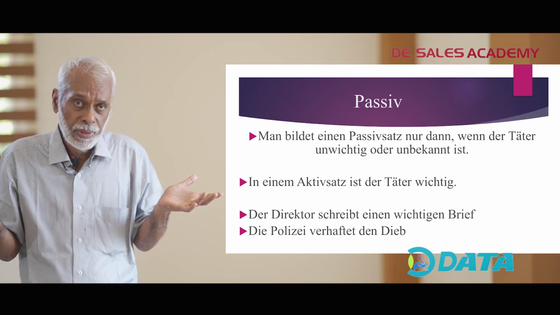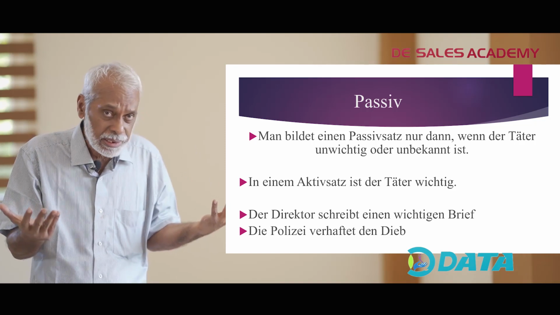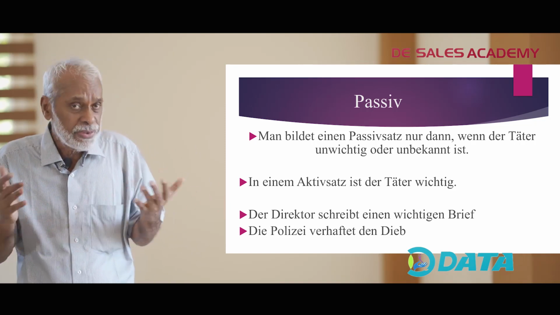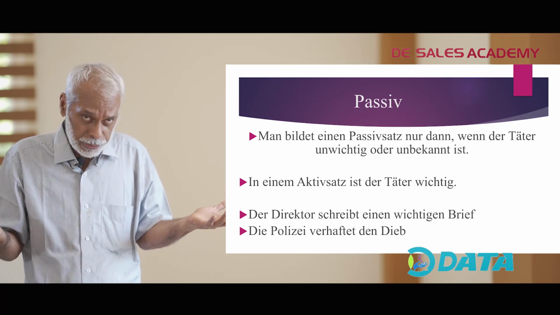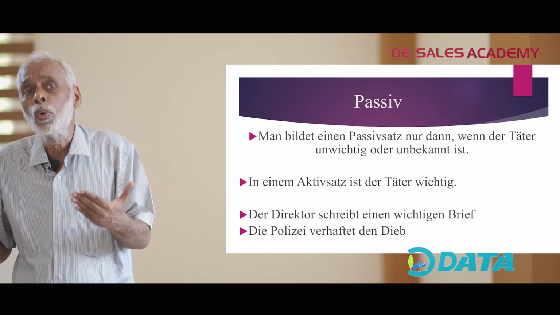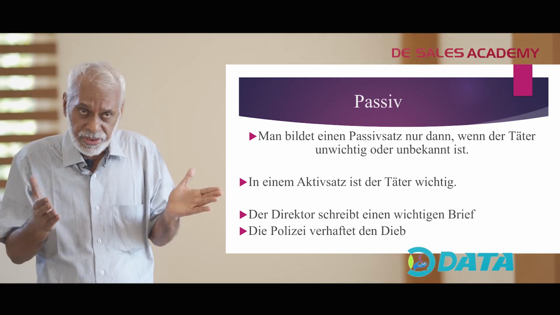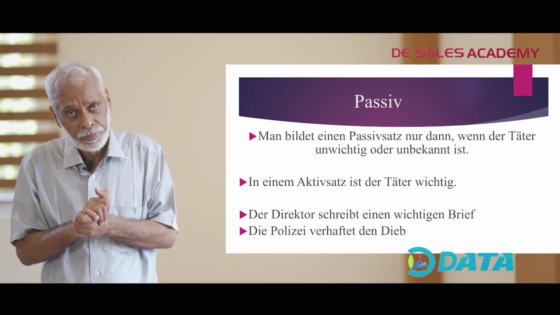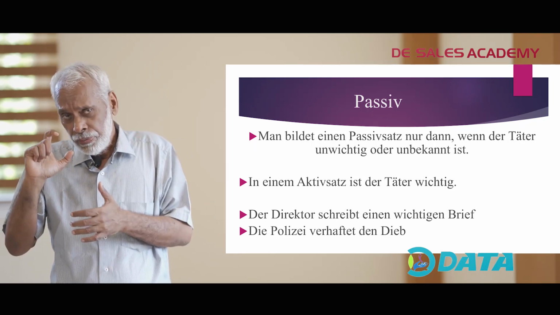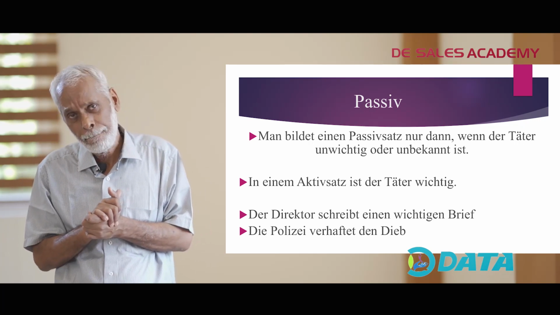Entweder wir kennen den Täter nicht, wir wissen nicht, wer der Täter ist, oder der Täter ist unwichtig. The person who does this particular action is absolutely unimportant. We will try to clarify this with the help of sentences.